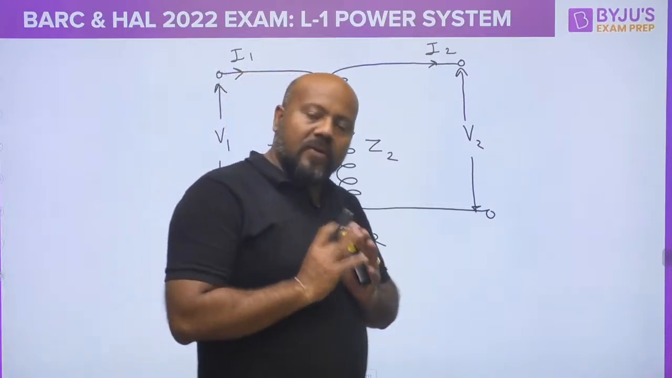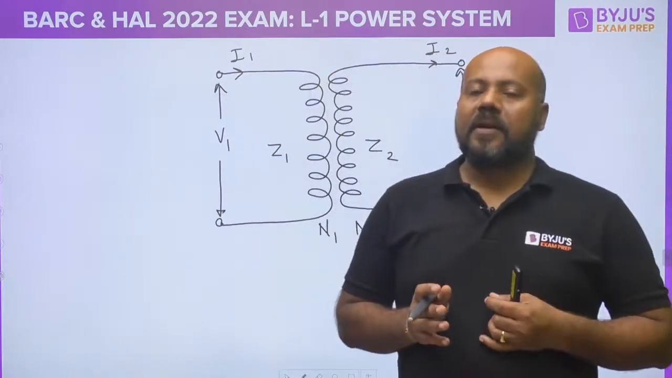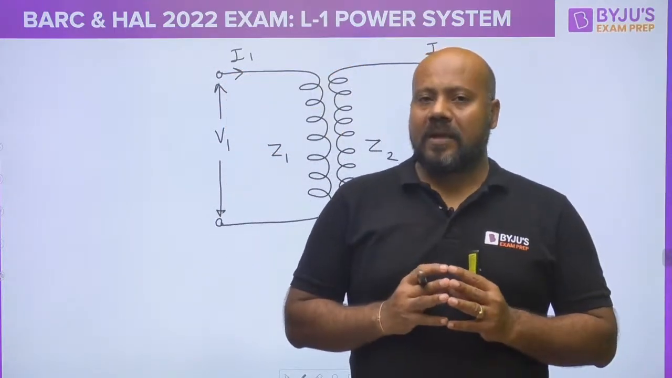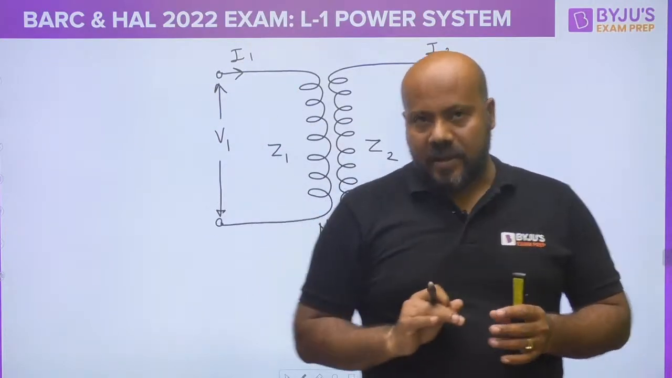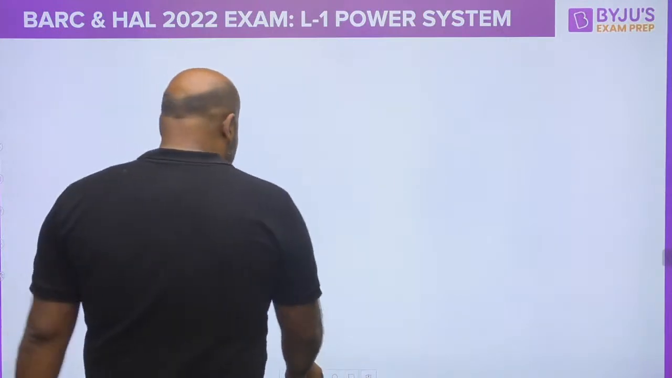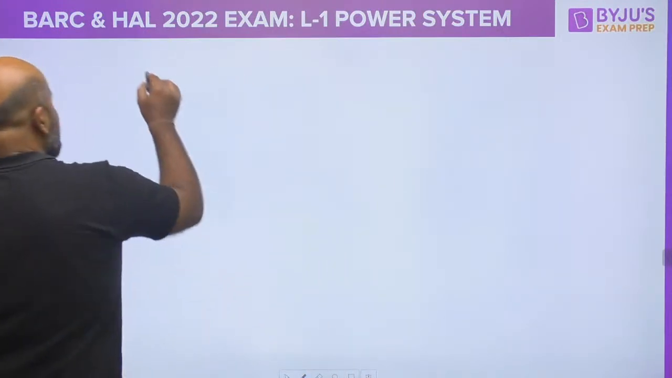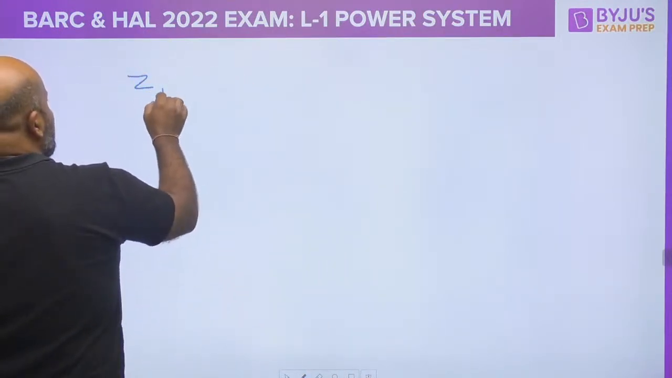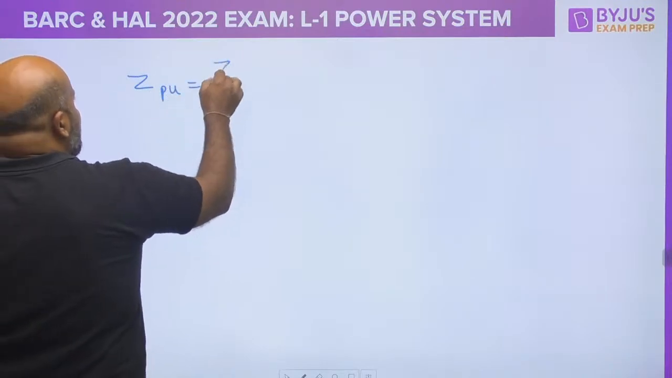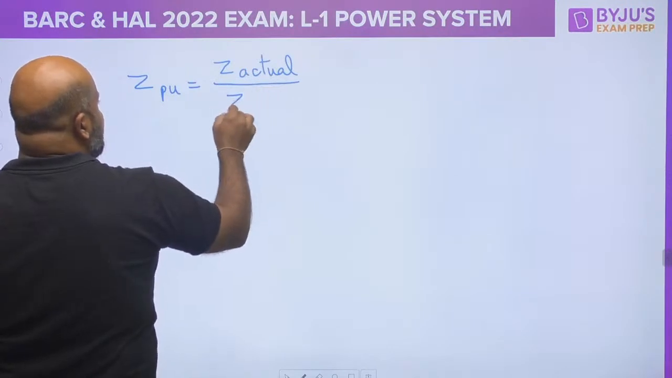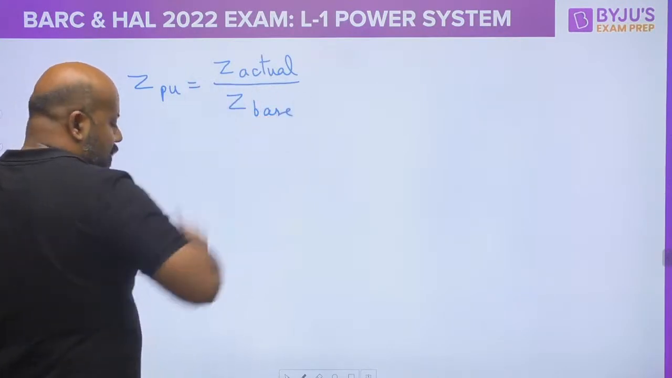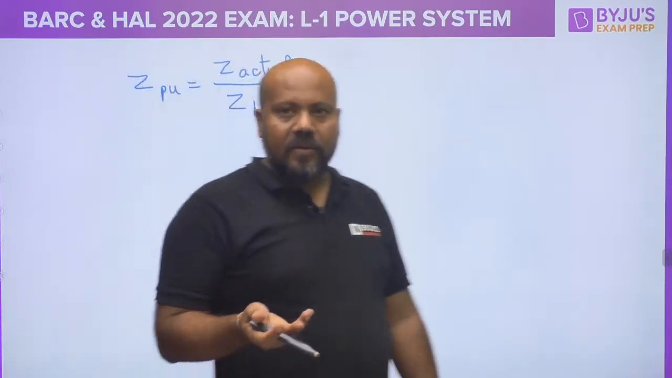Now suppose I want to know how I can find the per unit impedance of the transformer, referred to either the primary side or the secondary side. What is the basic idea of writing the per unit impedance? You have to write the actual value of the impedance divided by the base impedance. Yes or no?